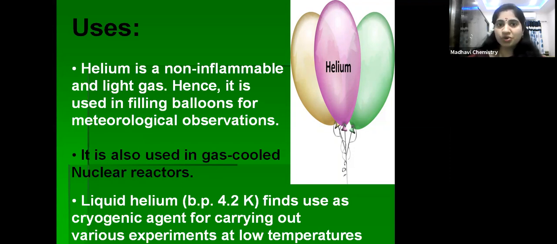Minus 150 Kelvin. 273 Kelvin means 0 degrees Celsius. So minus 150 Kelvin means very low temperature, is it not? At this temperature, if a substance is to be cooled, liquid helium is used. Liquid helium is used as a cryogenic agent because it has a very low boiling point, that is 4.2 kelvin. That's why various experiments conducted at very low temperature use liquid helium as a cryogenic agent.